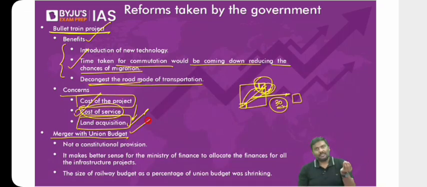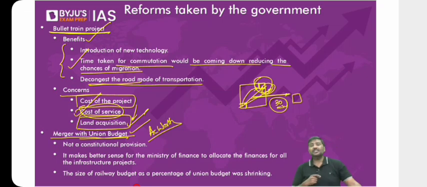Second, the railway budget is not a constitutional mandate. It is not a constitutional requirement. We have been announcing the union budget as well as the railway budget separately since before independence. You'll come across a committee, the Ackworth Committee, which was set up by the British government earlier. Based on this Ackworth Committee, we started having a convention of a separate railway budget, and after independence, we continued the same convention. So the government now says, what is the requirement? It's not a constitutional mandate. It's just a practice. Let's discontinue it. So it is not a constitutional provision.